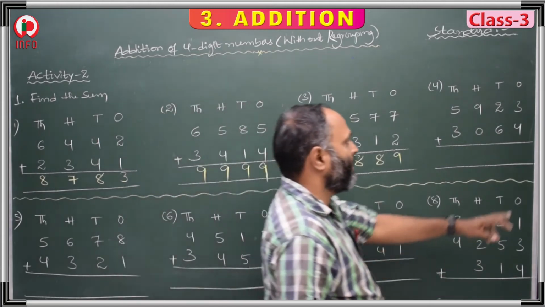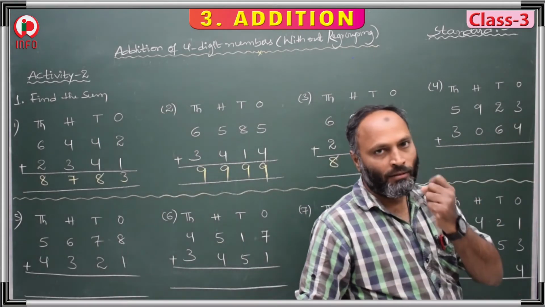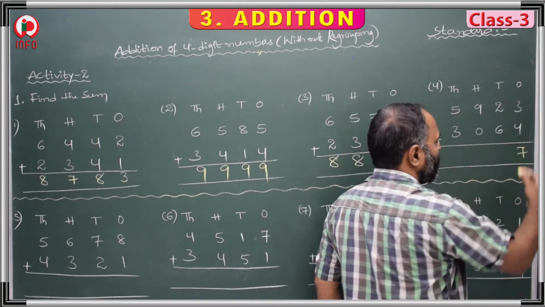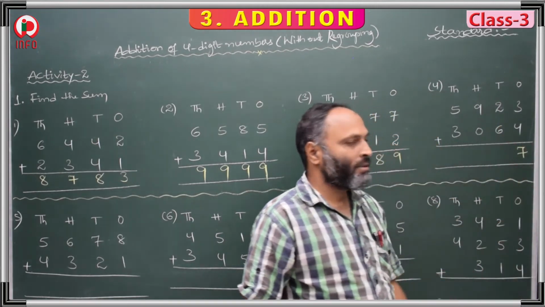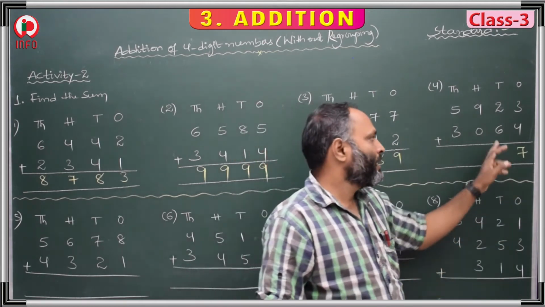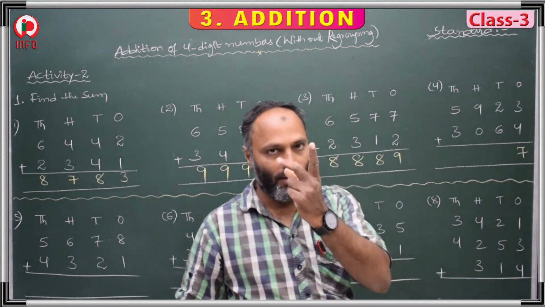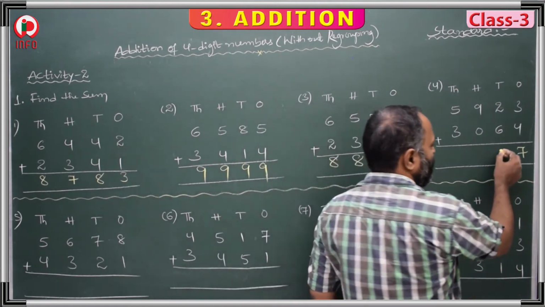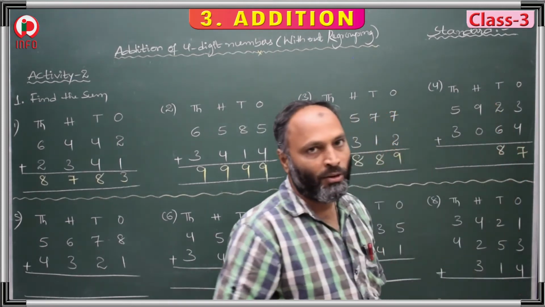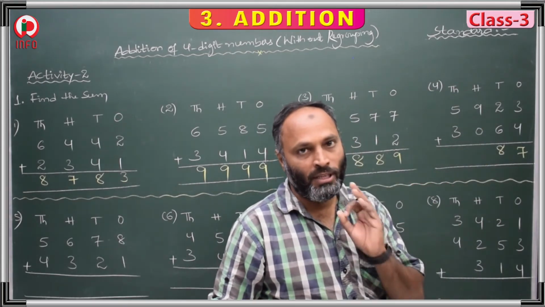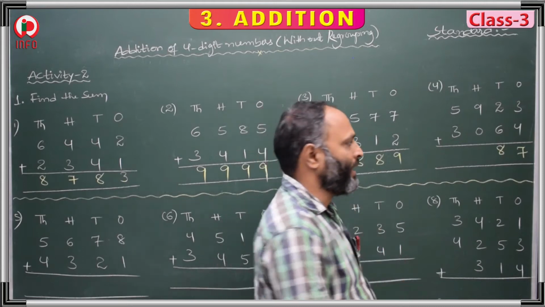Then 3 plus 4 is 3, 4, 5, 6, 7. And 2 plus 6, 6 plus 2 is the same only. 6 plus 2 is easy, then add in that way: 6, 7, 8. 8 is a single digit, we keep it below the tens place. 9 plus 0 is 9, not 0. So remember this, 9 plus 0 is always 9.